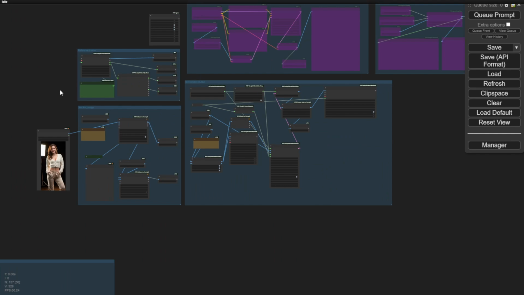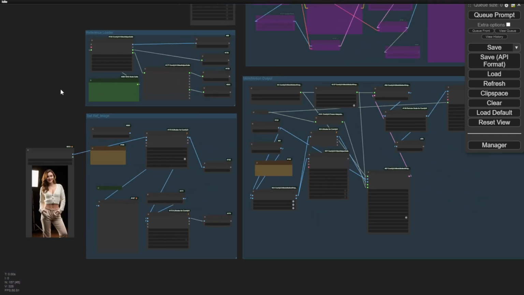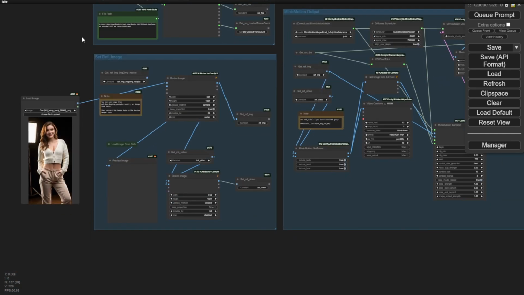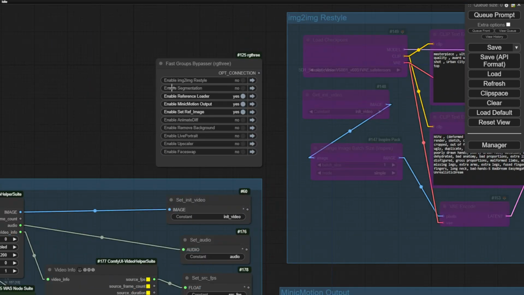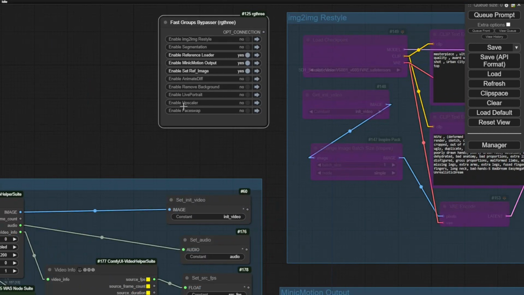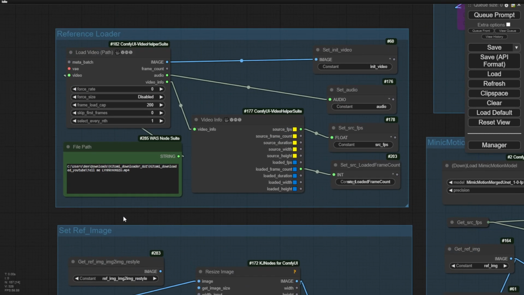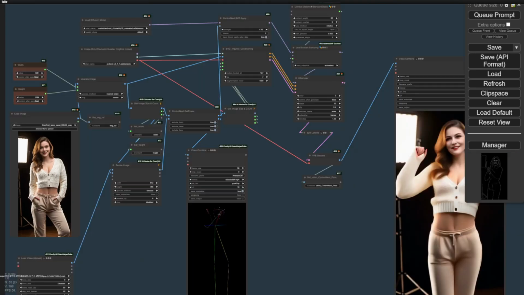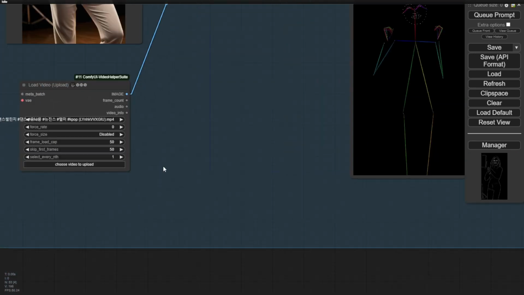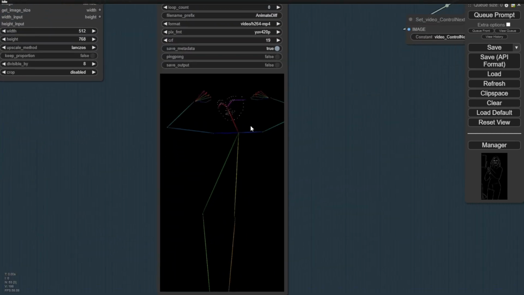Right here, I have my previous workflow running mimic motion. I disabled all other features and just ran mimic motion, loading the reference image and reference videos. That's the same video as we have, and let's see how that goes again. We're going to set the frame cap to 50, and we skip the first 50 frames because this is the range where we can capture the same actions. Here we're going to test how that reacts in mimic motion for the cross hand in front of the face as well.